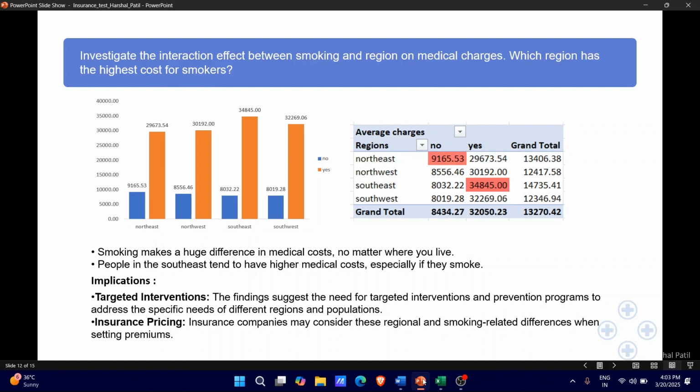Some key implications we have suggested: targeted interventions. The findings suggest the need for targeted intervention and prevention programs to address the specific needs of different regions and populations. Insurance pricing: insurance companies may consider these regional and smoking-related differences when setting premiums.